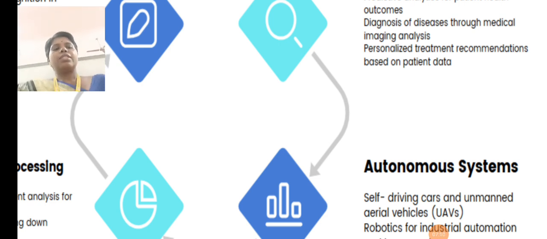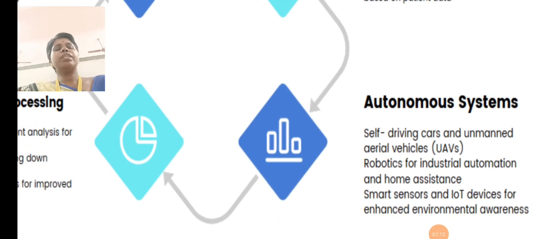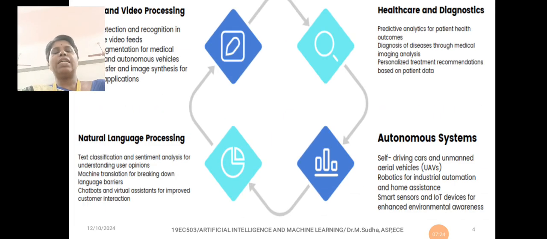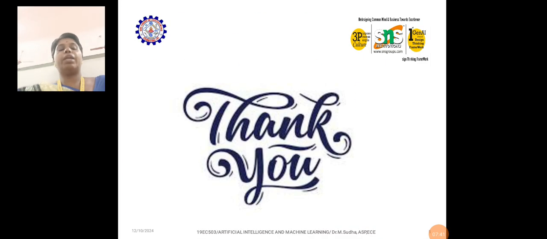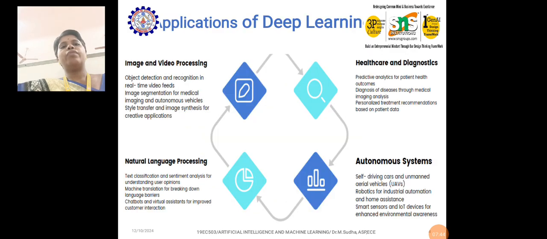Next, coming to autonomous systems: self-driving cars and unmanned aerial vehicles, robotics for industrial automation and home assistance, smart sensors and IoT devices for enhanced environmental awareness. So we can classify these, and we can have a number of applications nowadays, but the main area is image and video processing. It also covers natural language processing, healthcare diagnosis and automation systems. These are some of the applications of deep learning.